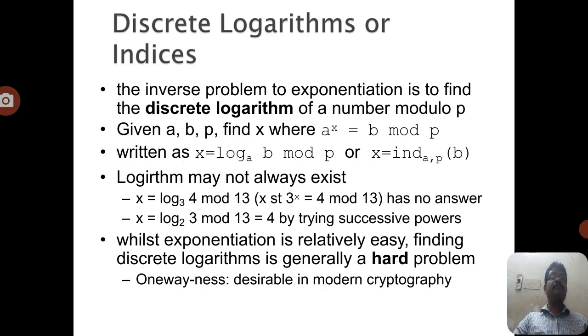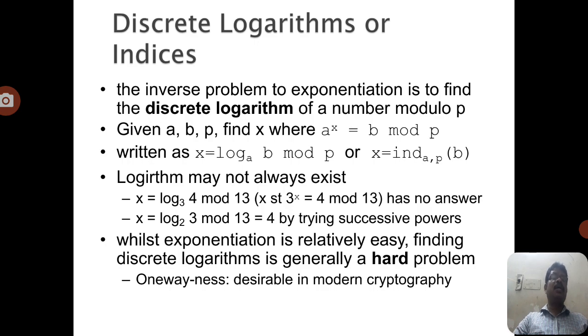p is the value taken as a prime number. So the inverse problem to exponentiation is to find the discrete logarithm of a number modulo p. Here we can write the equivalent equation x equals log base a of b mod p, which can also be written in indices format: x equals ind, where ind is nothing but the indices. In the suffix we write a comma b, in the sense a to the power x mod p, where the base value is a. So we can take this as the discrete logarithm.